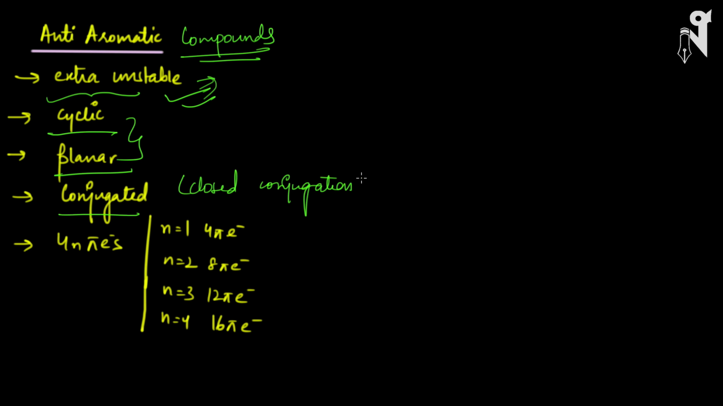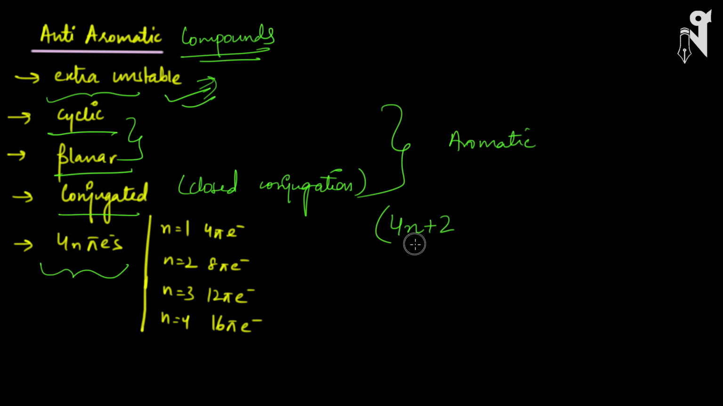Okay, so basically if you talk about the conditions, these three conditions are the same as the aromatic conditions. Then what is making it extra unstable is the number of pi electrons present in the molecule. So when we talk about aromatic compounds, the number of electrons required is 4n plus 2 pi electrons. This is your general formula for the electrons present in a molecule to be aromatic.